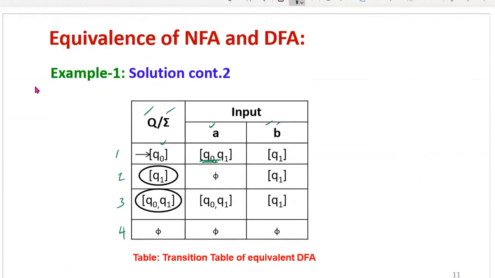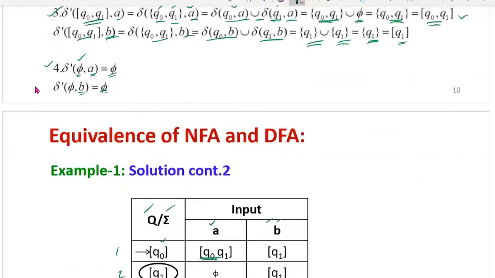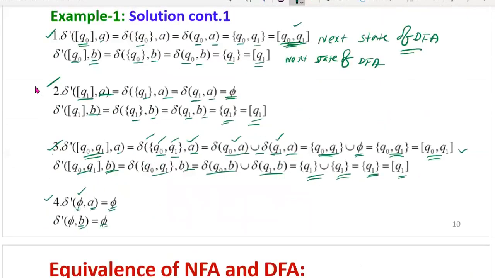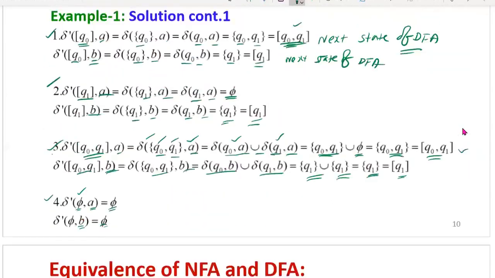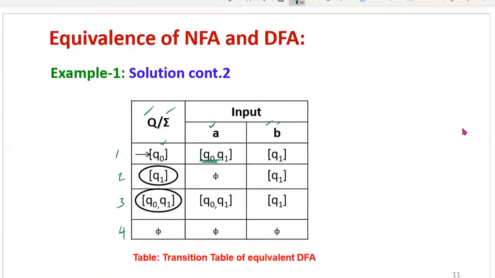Similarly, third state Q0 Q1 on input A. The next state is same as the current state, that is Q0 Q1. Then on input B, Q0 Q1 on B, the next state is Q1. Then with phi on any input, the next state is phi only. Now this is the transition table of the equivalent DFA for the given non-deterministic finite automaton.